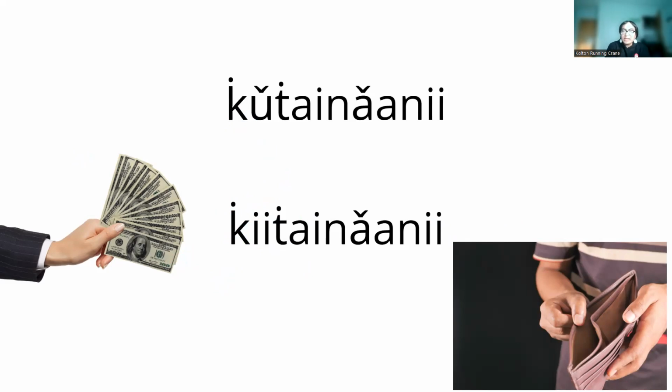So ite na niya is how you could say, does she have money, if you're using this pronunciation. Because if you say kite nani, that can be misinterpreted as to be saying you have money. Kite nani versus kite nani. So you kind of want to add a sound that sounds like a yo sound, kite na niya, to ask if he or she has money.